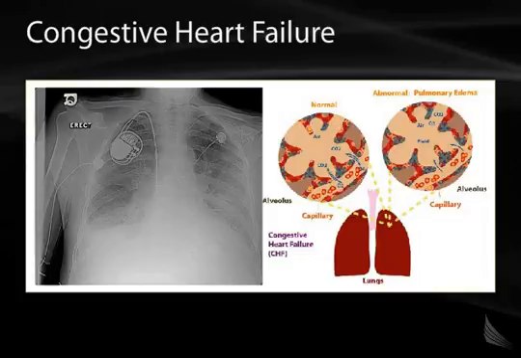And as we learned previously, an increase in P sub C will increase the hydrostatic force pushing fluid out of a capillary, and this will lead to an excess of fluid buildup in the interstitial space in the pulmonary system.